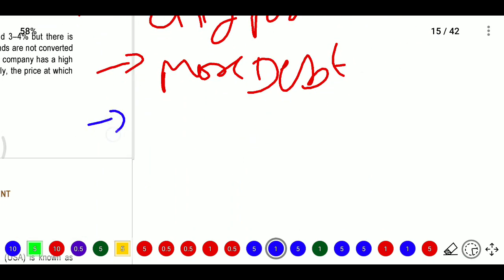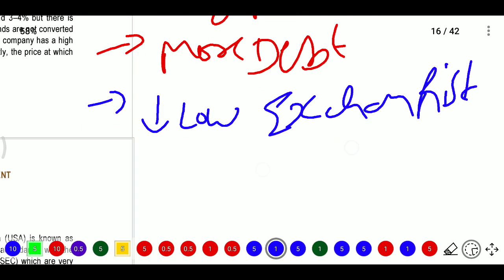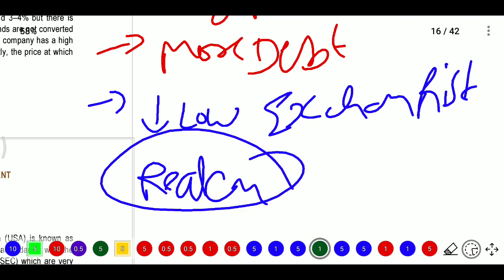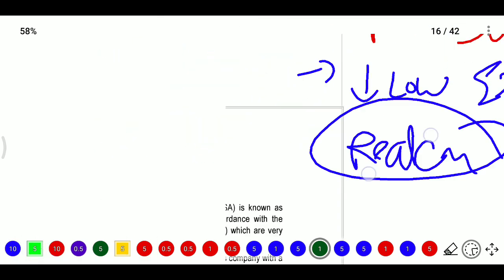Another point: they provide this convertible bond with a low interest rate, but there is exchange risk. Even though interest is low, the exchange risk is there. Repayment is required if the bond is not converted. If investors redeem the amount, the company needs to pay the amount, whatever it is. And the other major disadvantage is the high rate of earnings, with conversion taking place subsequently in some cases.